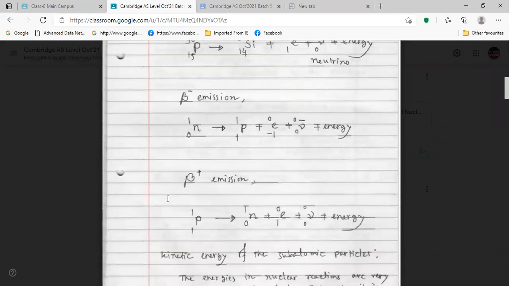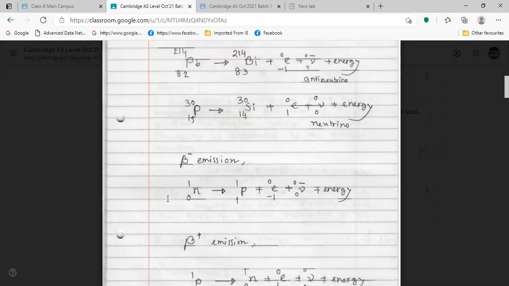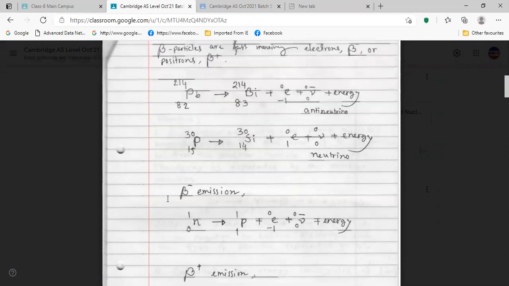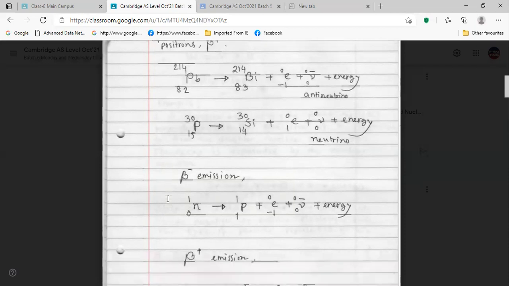Now a property of beta decay is that the mass number will not change. For both positron and electron, the mass number remains the same, but in beta minus, we are getting atomic number increased, and in beta plus, we are getting atomic number decreased.